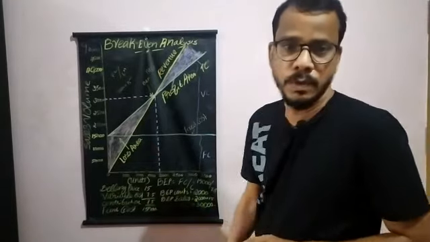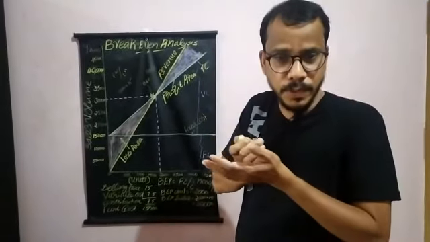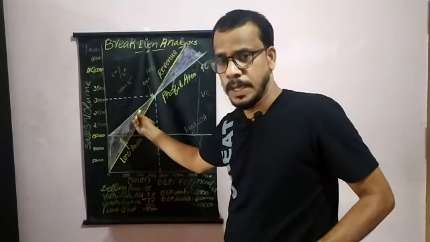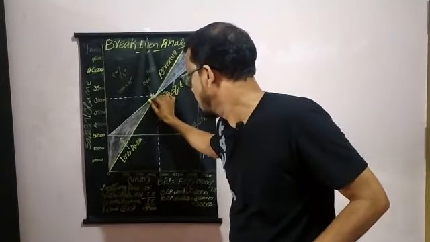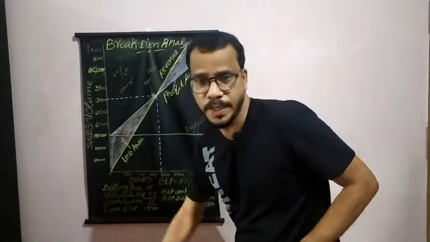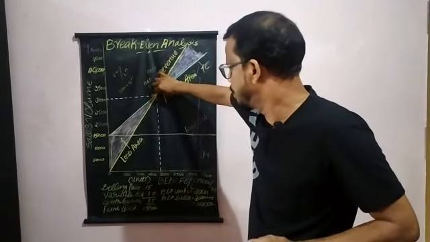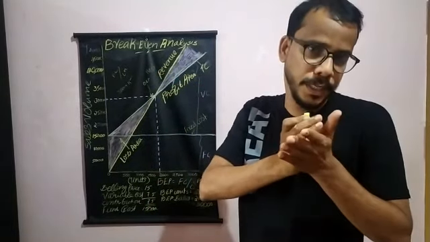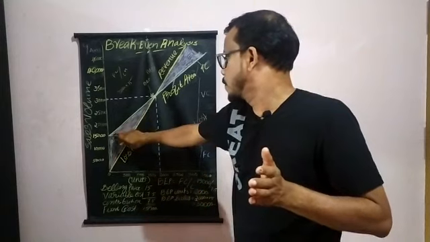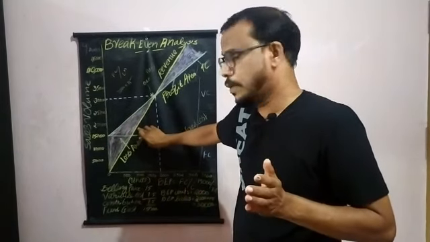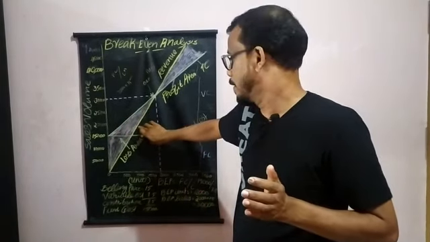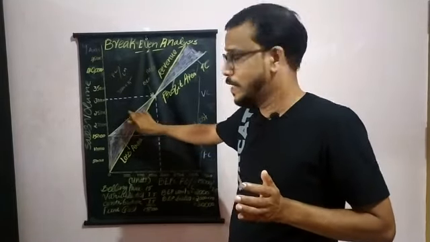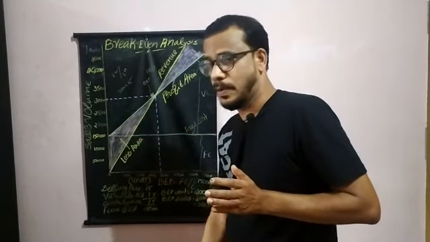Whenever your total revenue is less than your total cost, such a condition is called a loss. That is why this area, until reaching the break-even point, is known as the loss area. Until the break-even point, your company's total revenue will be less than your total cost. That's why this total cost line is above your total revenue line. That's why this is called the total loss area.